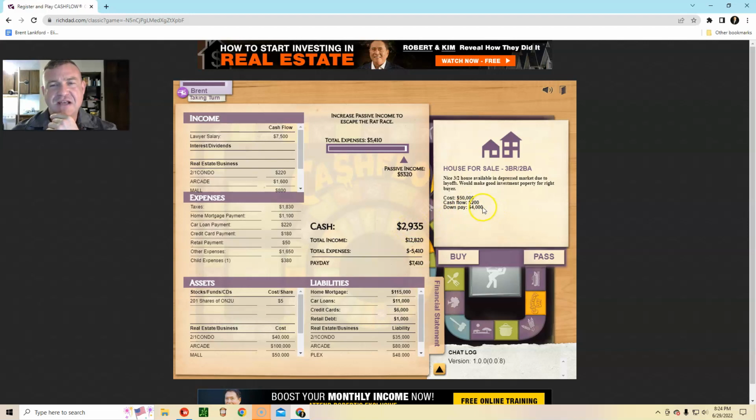I have to borrow $1,000. 2,000. To borrow 2,000 to come up with the money for the down payment. It gives 2,200 cash flow. It's $200 to service the loan, but I make enough money that I could probably quickly pay off that loan. And that might potentially get me out of the rat race or get me super, super close. So I'm going to go ahead and do it.